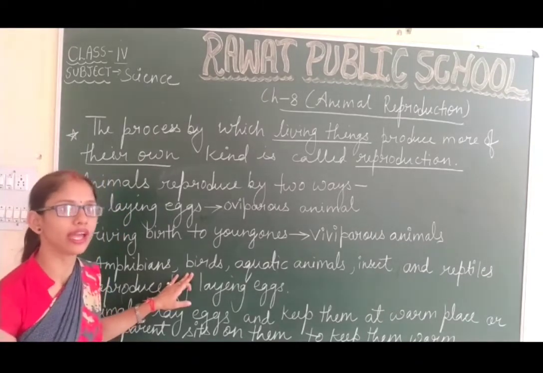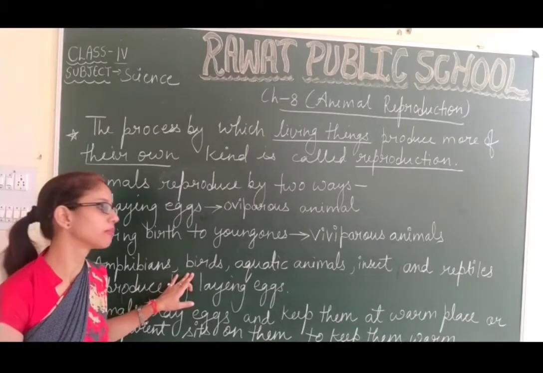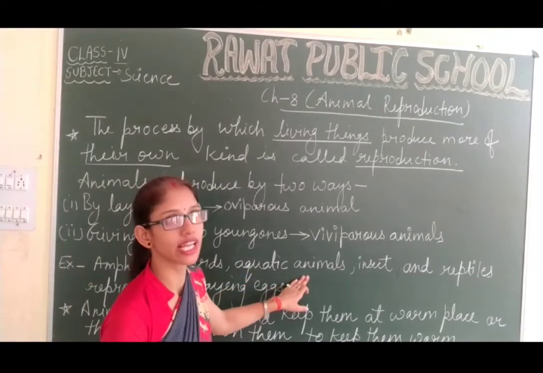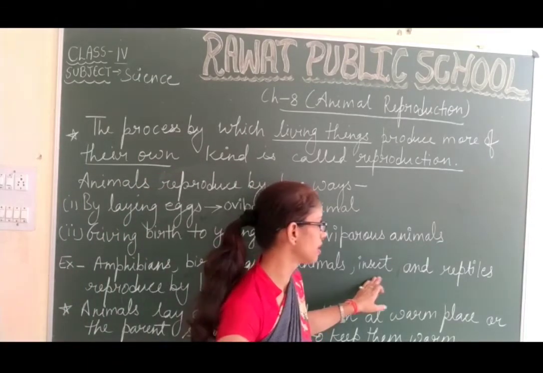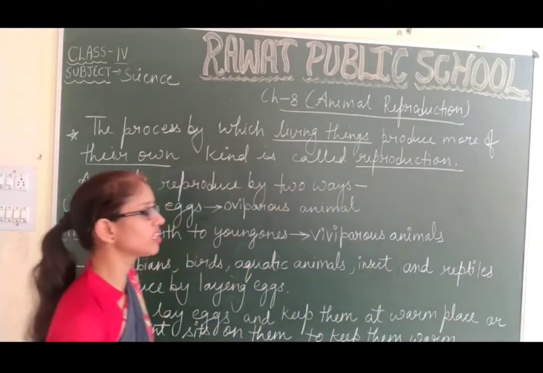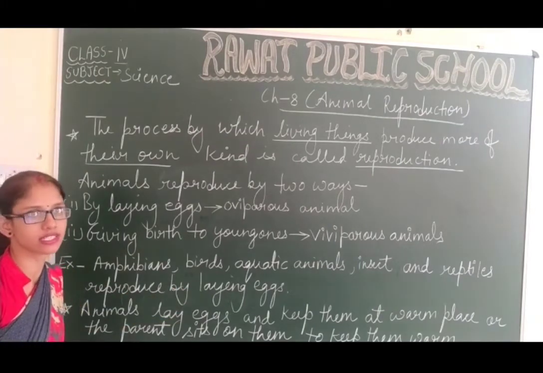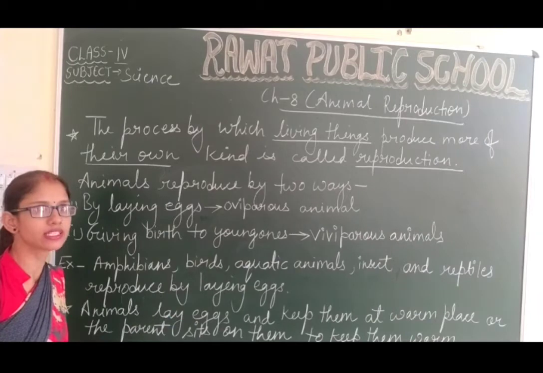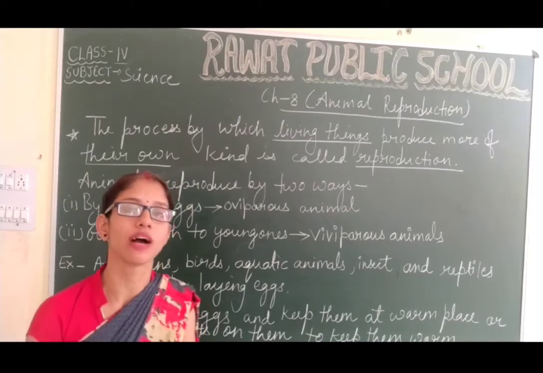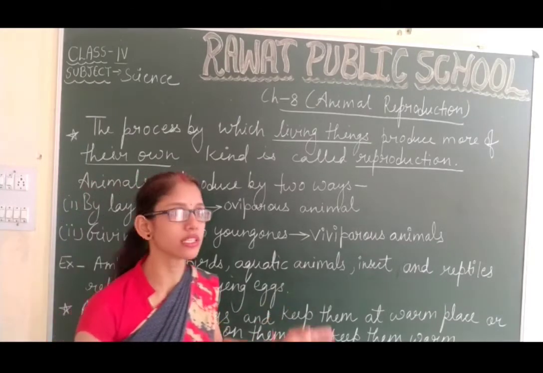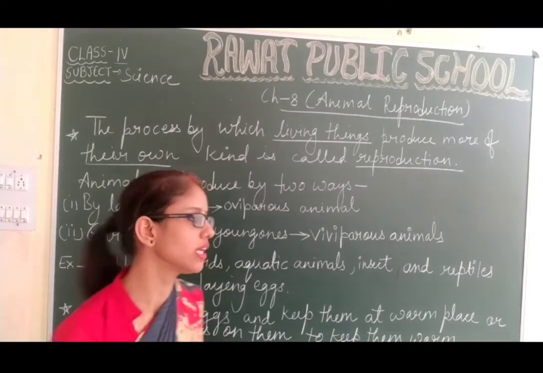Examples of animals that lay eggs are amphibians like frogs, and birds. Different birds also lay eggs. Then from the eggs, by following the process of hatching, the young ones come out. Aquatic animals like fishes also lay eggs. Insects like grasshopper and butterfly, and reptiles like snakes also reproduce by laying eggs. First they lay eggs and keep the eggs warm by sitting on them. Then after maturation of the eggs, the small babies come out of the egg.